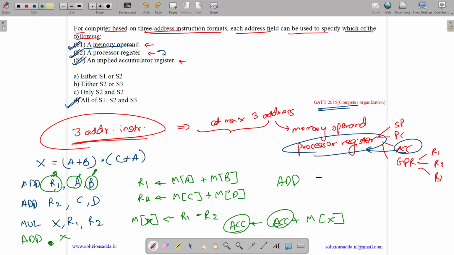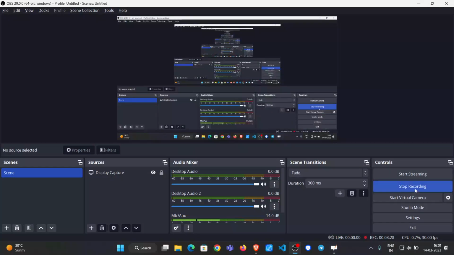We can do it like this: store in R1 the value, and store in R2 the value which is present in R1 as well as the accumulator. So it will add the value of the accumulator and R1 and store it in R2. Okay, so the answer is option D.